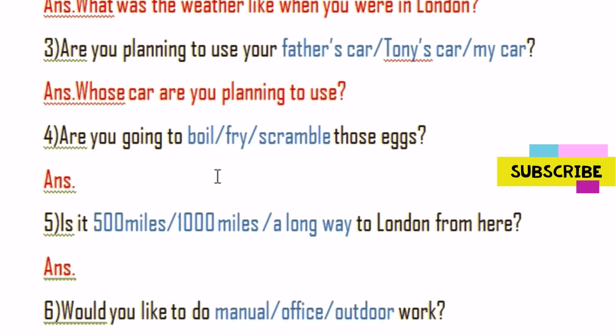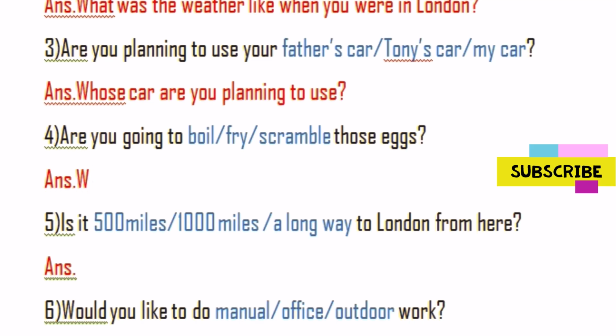Now I hope that you can answer these kinds of questions yourself, as I have mentioned the structure there. Are you going to boil, fry, scramble those eggs? These are the three words that I have highlighted here, my dear. What kind of commonalities did you find between these three words? Are you going to boil, fry, scramble? That means way of cooking.